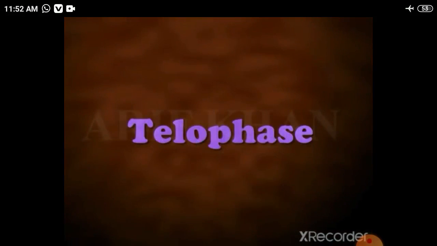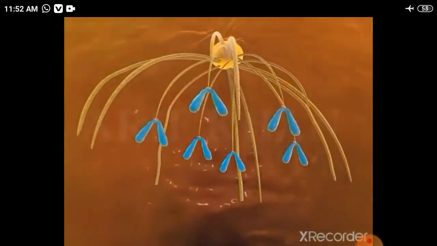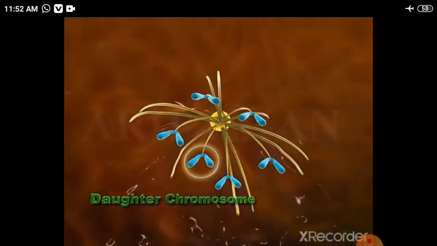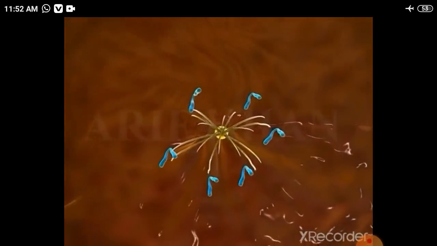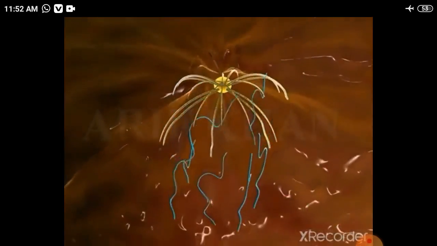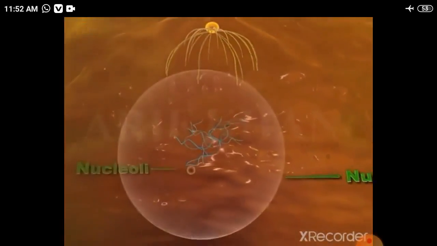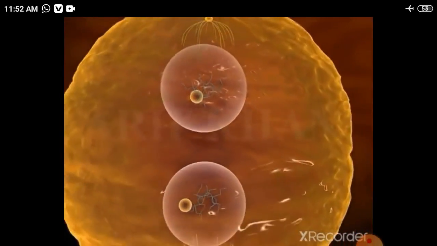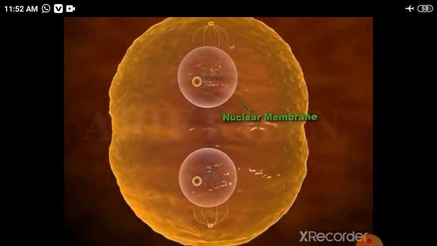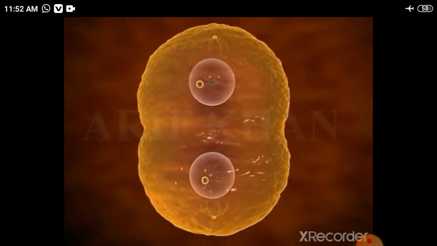Telophase. During telophase, the daughter chromosomes arrive at the poles and the chromatin starts to decoil. Also, the nuclei reform along with nucleoli. This triggers the reformation of the nuclear membrane.